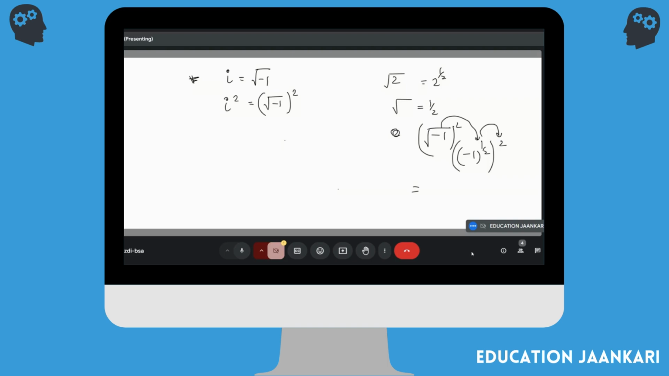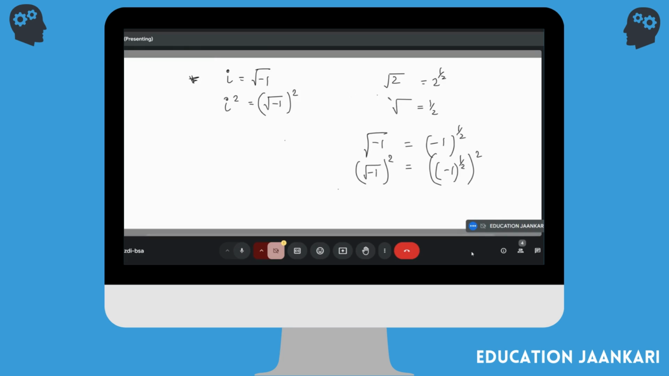So minus 1 square root means minus 1 to the power 1 by 2, because square root means 1 by 2. Now if I'm doing square root of minus 1, that is minus 1 to the power 1 by 2, whole square. So what will I do? Minus 1 to the power 1 by 2 whole square. Understood?